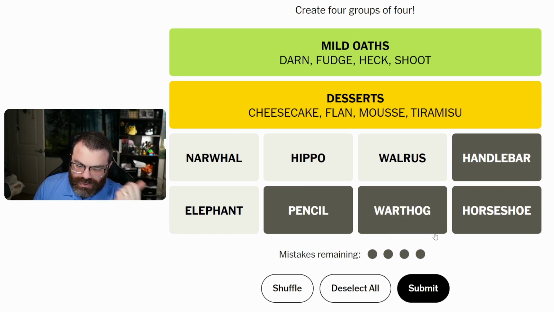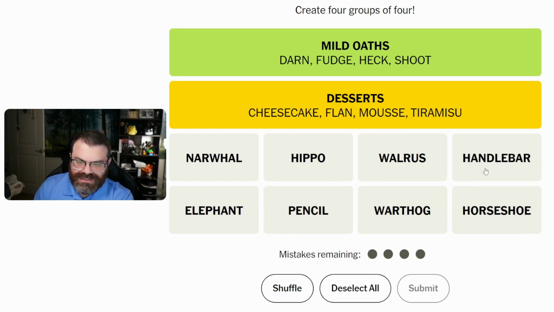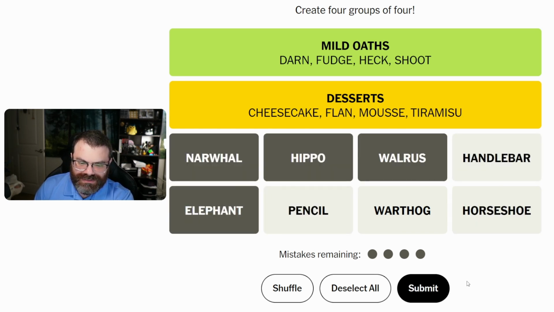I mean, isn't Warthog like a brand of motorcycle? It's the only thing I can think of. It does feel like Warthog doesn't belong with the other animals, so I'm just gonna go for it. I'm gonna go for these. One away. Oh, I was tricked. So what's the one away? I mean, it could be a warthog instead of narwhal.